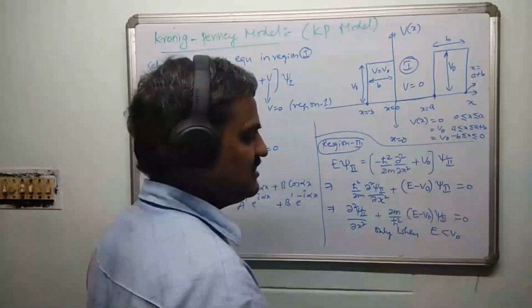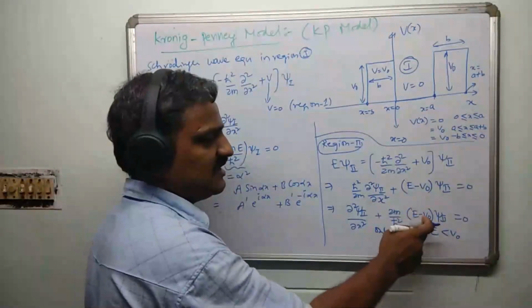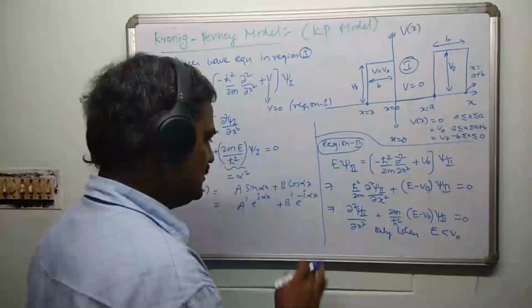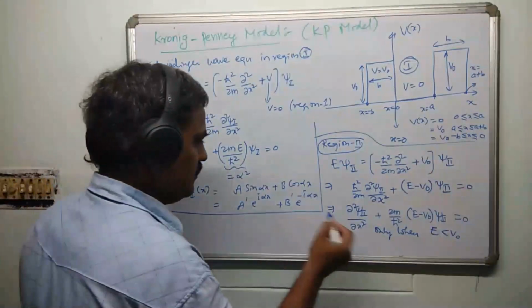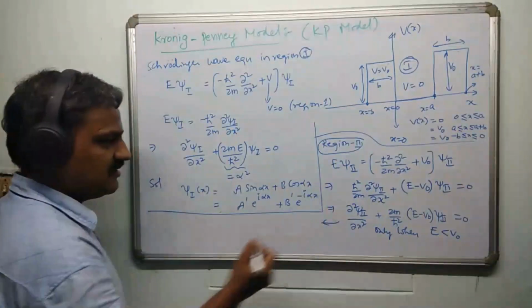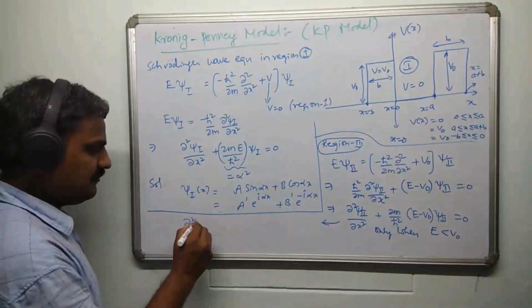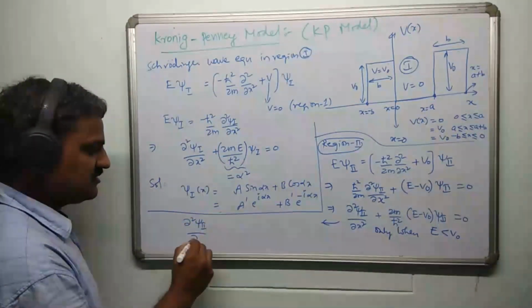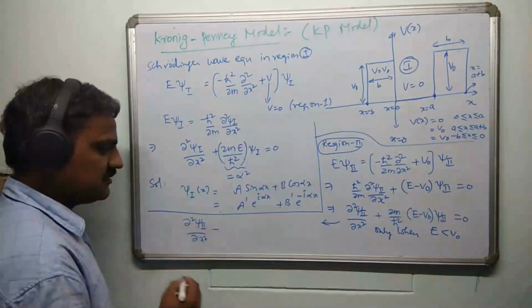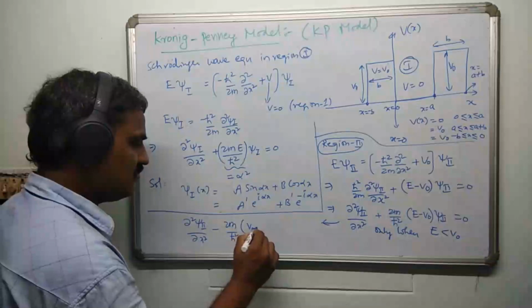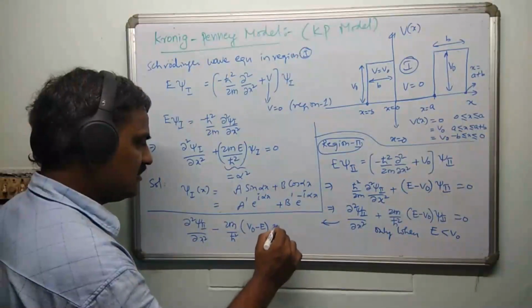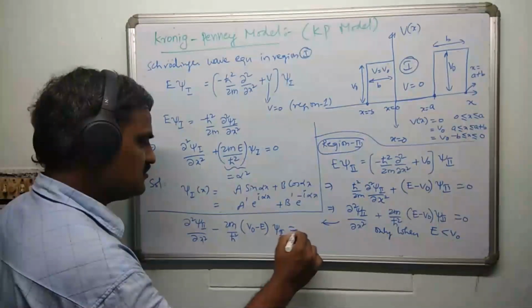So as E is less than V naught, I'll write it in the other way because this is the negative term. In continuation to this, it is going to be dou square psi 2 by dou x square minus 2m by h cross square into (V naught minus E) acting on psi 2 is equal to 0.